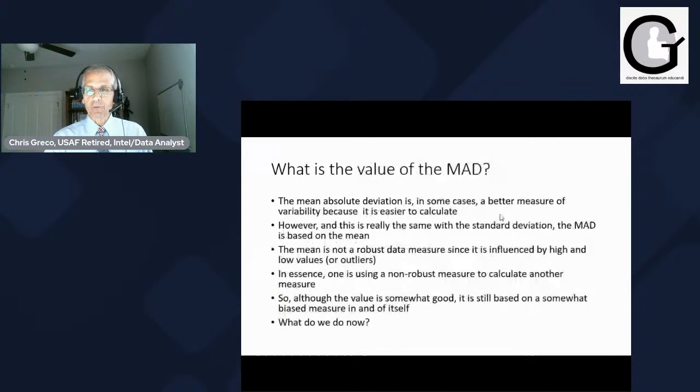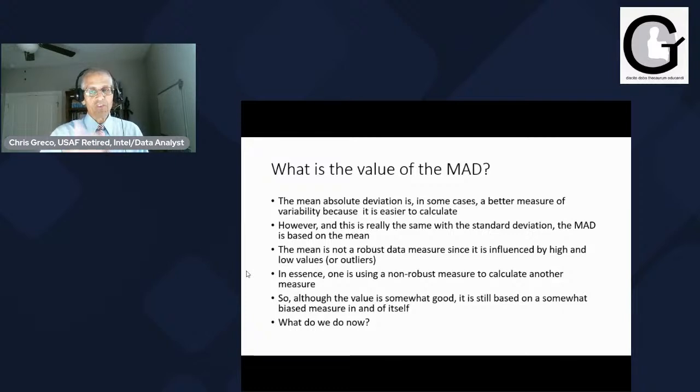So that's kind of interesting when we talk about that. The mean absolute deviation is a better measure of variability because it is easier to calculate than a standard deviation. However, and this is really the same as standard deviation, the MAD is based on the mean. So the mean, I've already said, is not robust. The mean can be skewed by high or low values. Same with the mean absolute deviation because it's based on the mean.